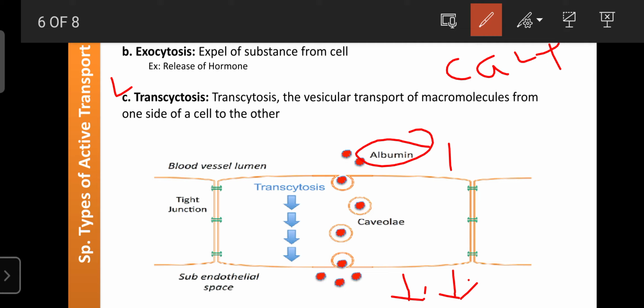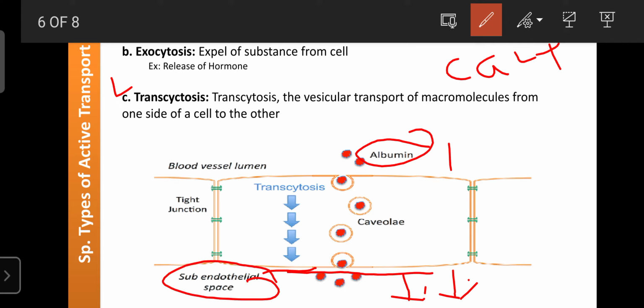For example, albumin is present in the blood, inside the blood vessels. That albumin crosses the wall of the blood vessels, and blood vessels are also made up of cells. One face of the cell faces towards the blood, that is the lumen, and the other face or end of the cell faces the endothelial space, or the space between the cells or tissues.